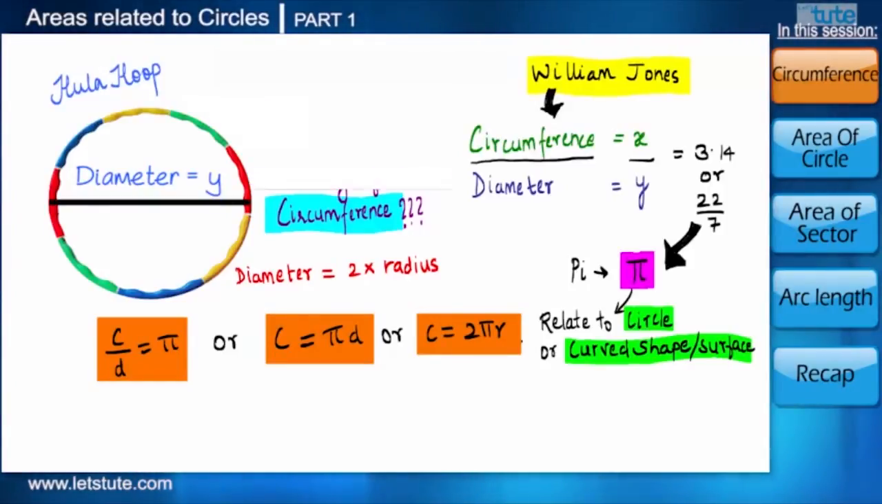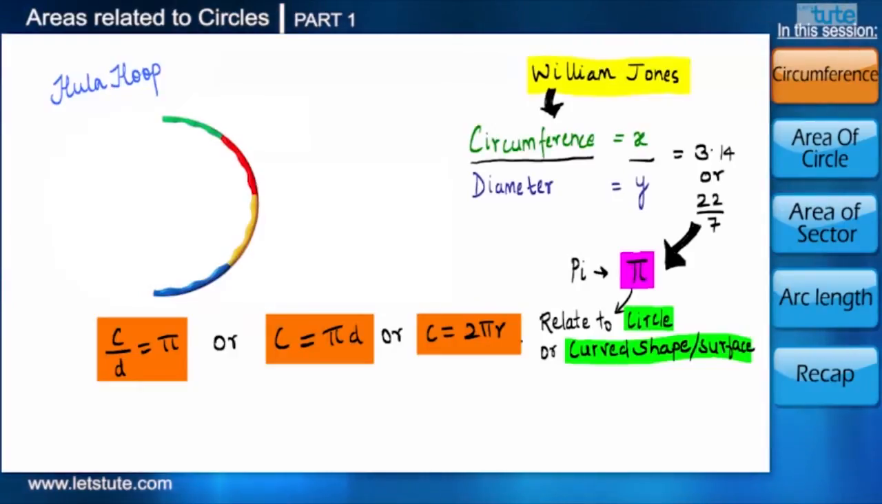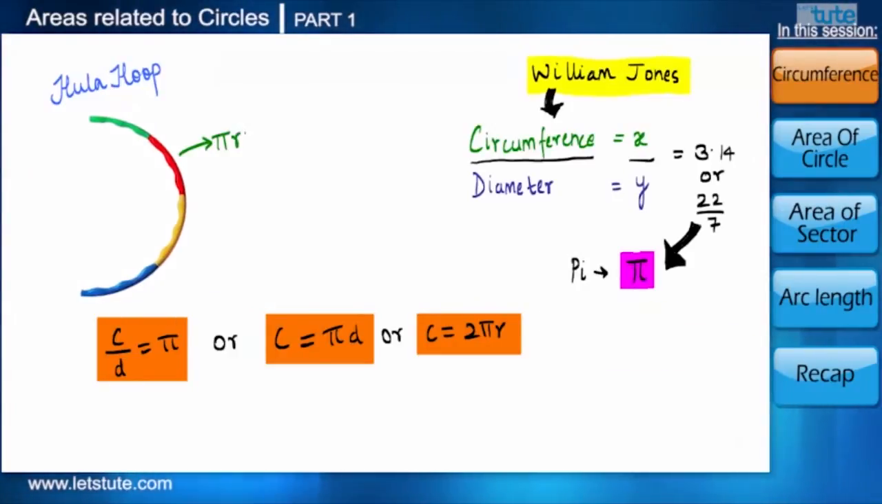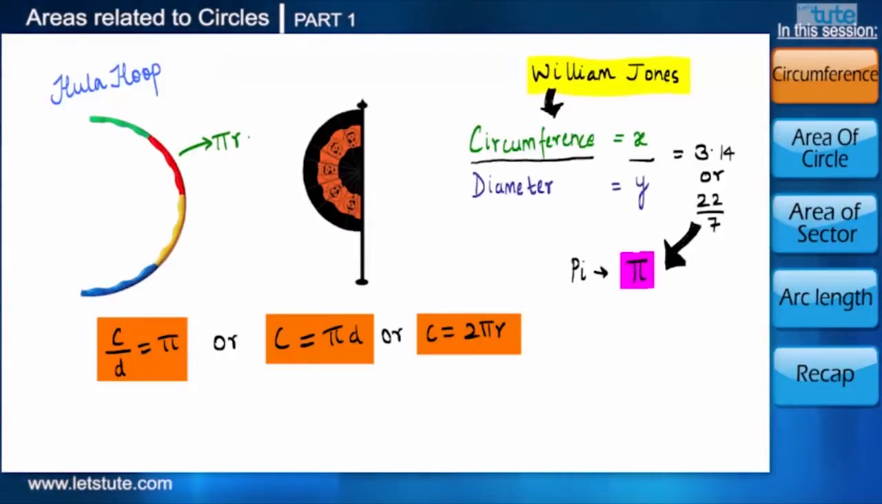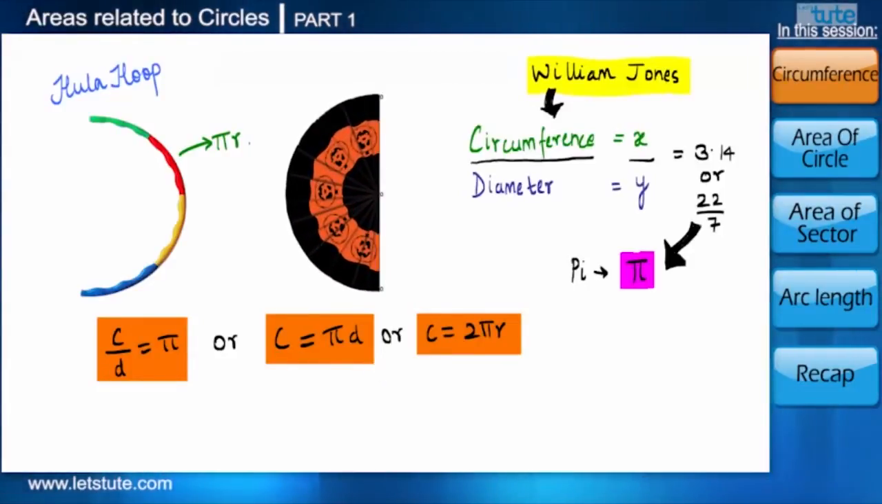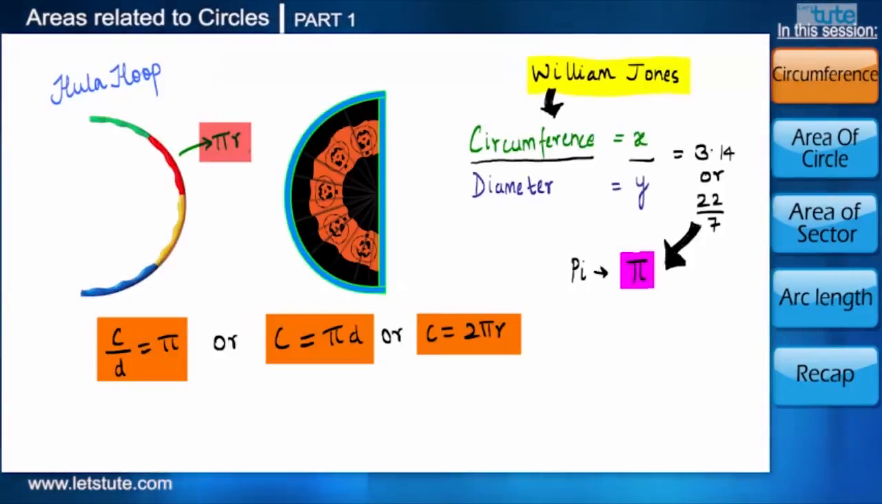Now suppose we join only half of the hula hoop, then its circumference will be pi r, correct? But if we have a look at the huge flag in the circus, which is a semicircle, well then can we use pi r to calculate its boundary? No, we cannot, because there is a diameter which is also a part of the boundary now. So to find the complete boundary of the semicircle, we will have to add the diameter to pi r.